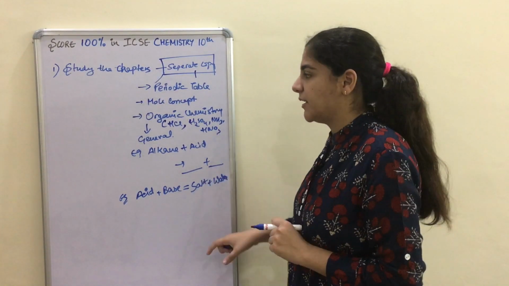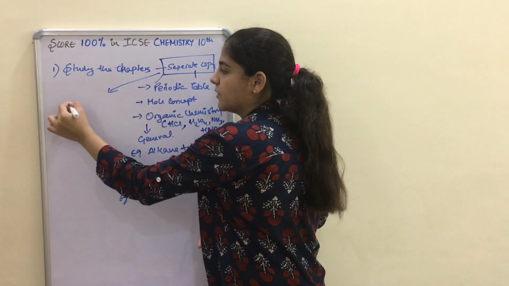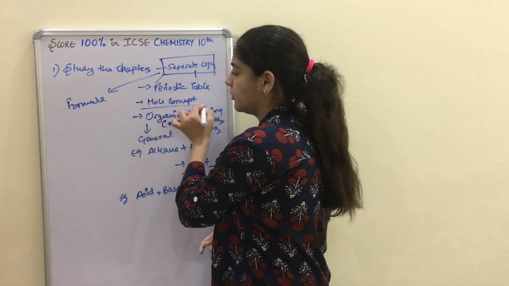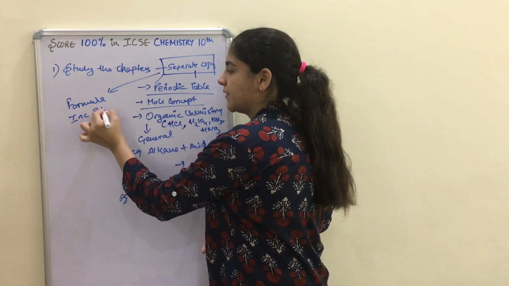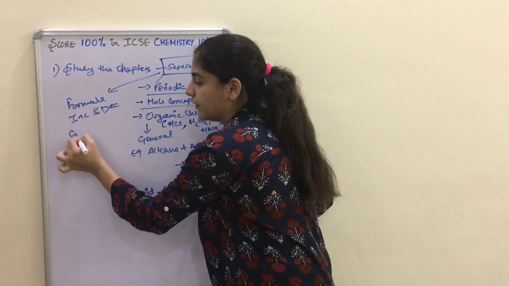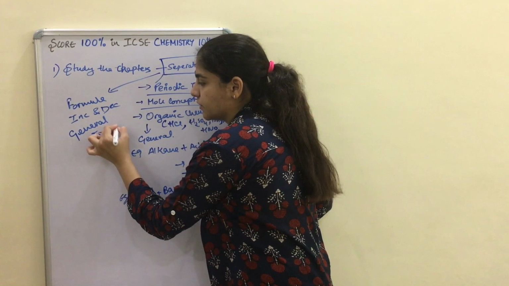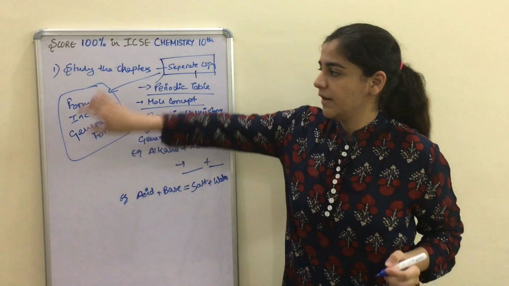After this, you are keeping your separate copy, and this separate copy contains all the formulas of mole concept, the periodic table, increasing and decreasing orders. I'm just giving you a summary of this. And it will also have some general formulas of reactions. This is the main important thing. You should have this in your separate copy.